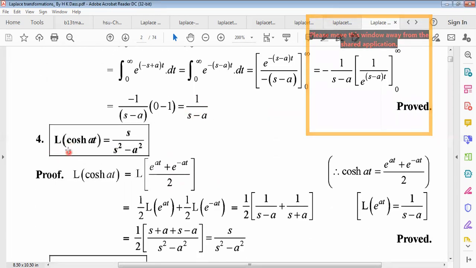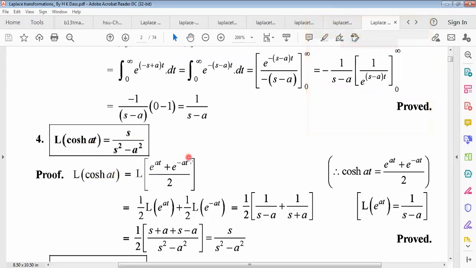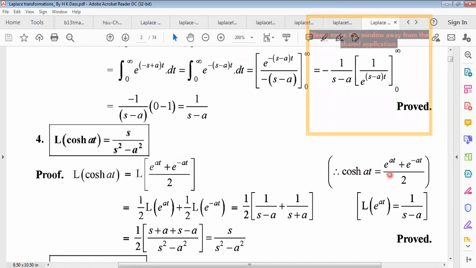Now another one, the Laplace transformation of cos hyperbolic at. You must know this relation from complex numbers: cos hyperbolic at equals e to the power at plus e to the power minus at, divided by 2. This is the relationship between the hyperbolic function and the exponential function.